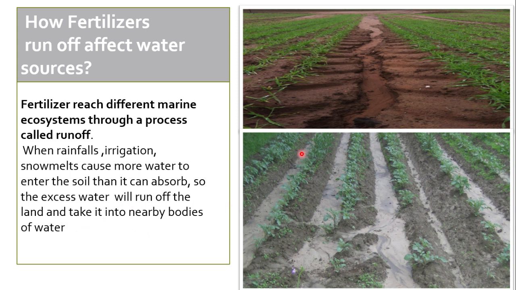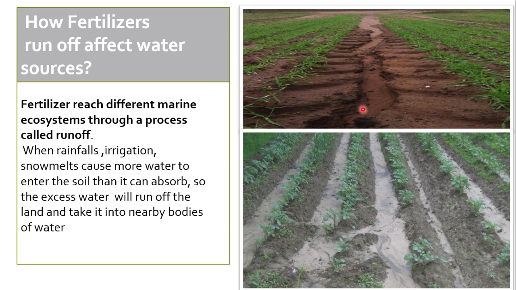What happens? The excessive water flows. Why does it happen? Because the soil can absorb a sufficient amount of water, but the extra amount of water will not be absorbed. So the excess water will run off the land and take it into the nearby bodies of water.